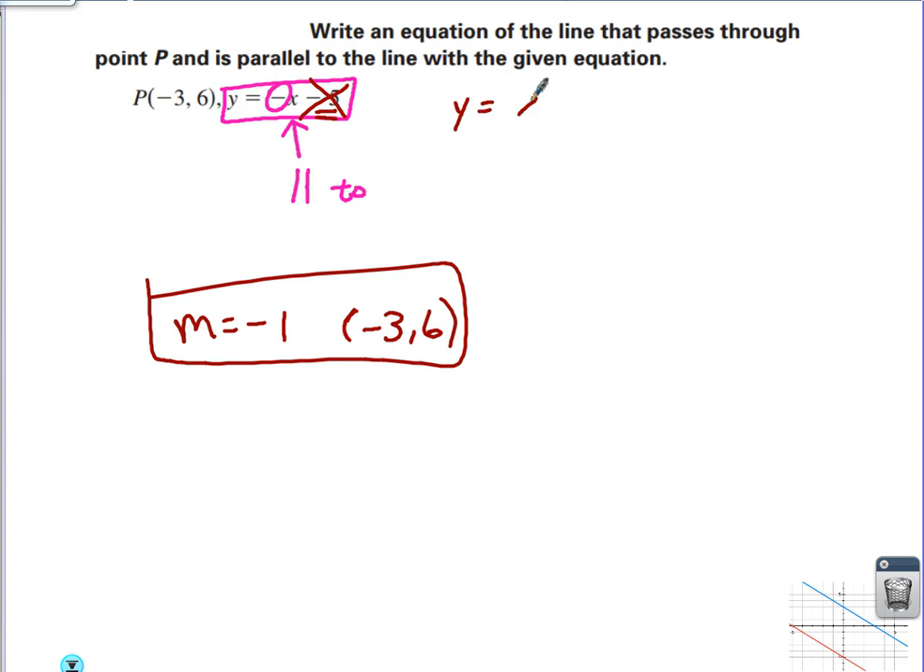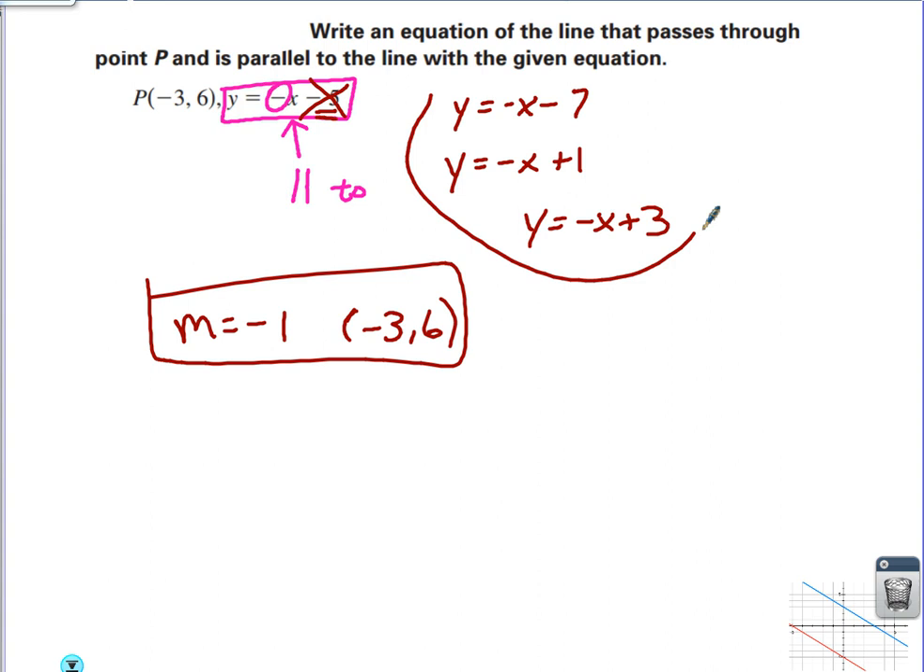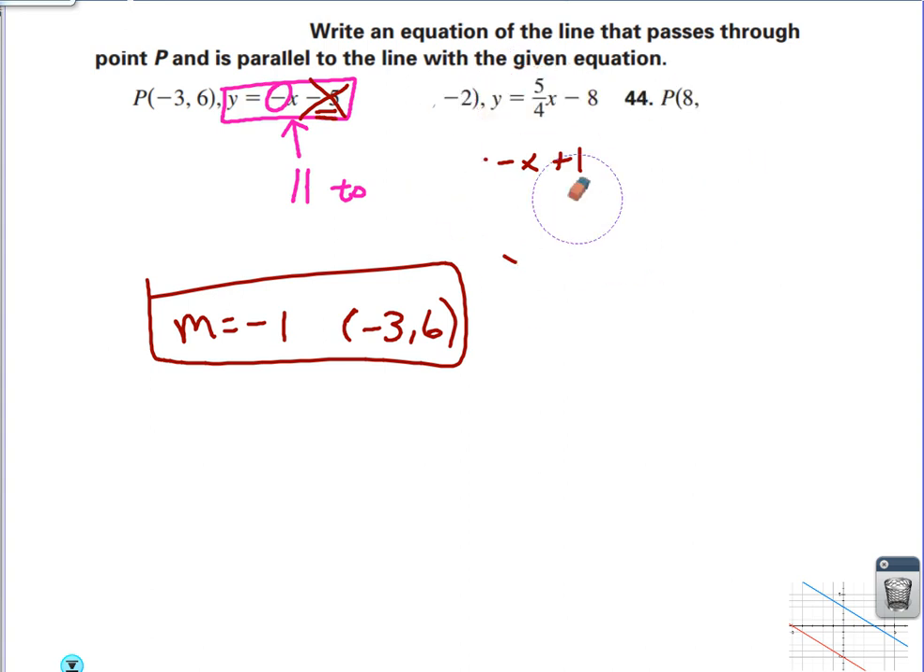Well, could they have said, I want the line to be parallel to y equals negative x minus 7? Or y equals negative x plus 1, or y equals negative x plus 3? Yeah, any of those would work. We want our line to be parallel to any of these. So what does that tell us? Simply this. We want our slope to be negative 1. The rest of it is pointless information.